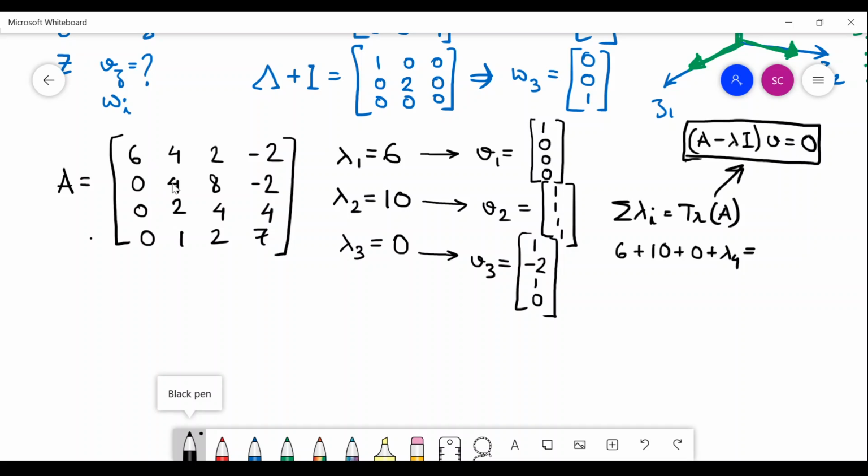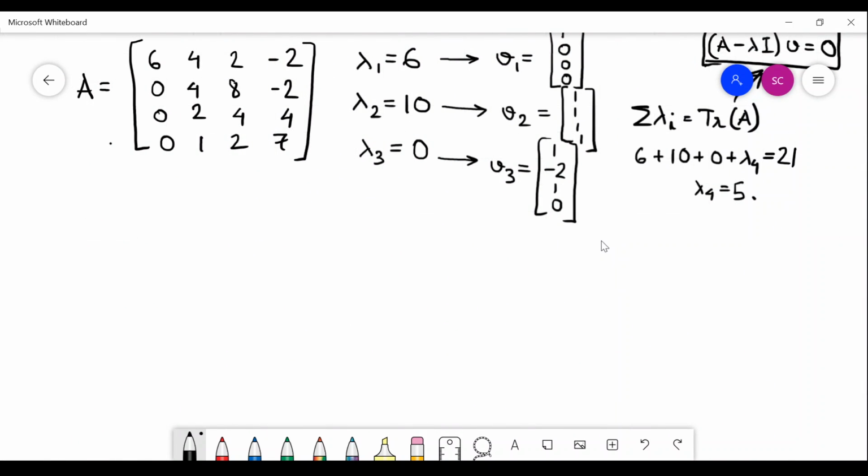Trace of a matrix is the sum of the diagonals. So this is 6 plus 4 is 10, plus 4 is 14, plus 7 is 21. So lambda 4 immediately becomes 5. Can I write down the eigenvector directly? No, I have to do the column operation here.